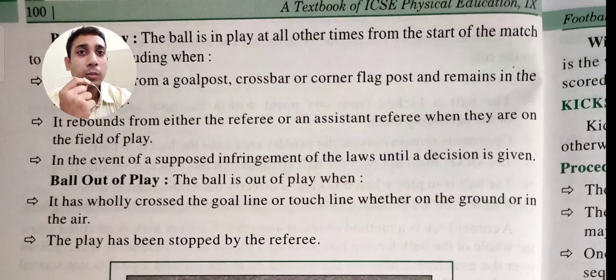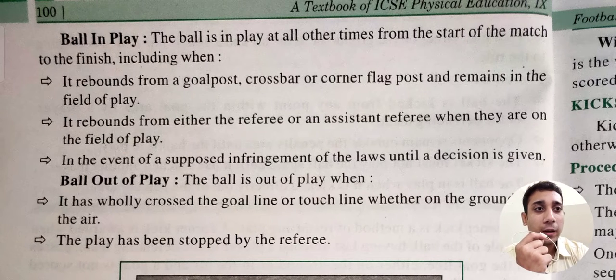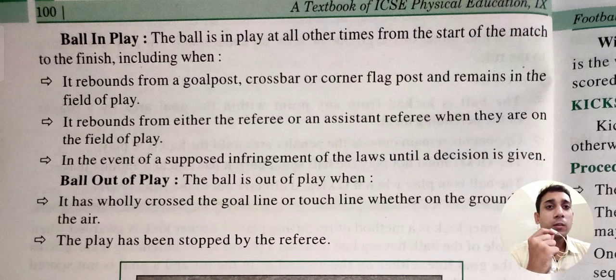Thereafter, the next topic is the ball in play. The ball is in play at all times from the start of the match to the finish, including when it rebounds from the goal post or from the referee, or in the event of a supposed infringement.